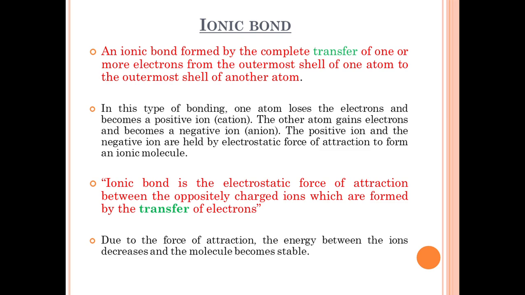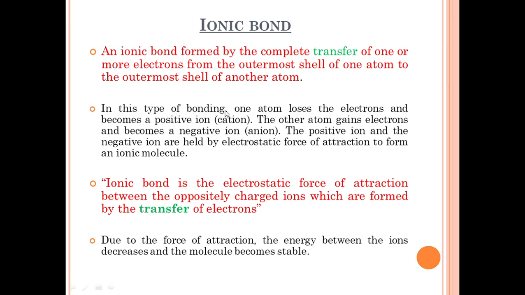Next, we discussed one of the chemical bond types, that is the ionic bond. So what is an ionic bond? An ionic bond is formed by the complete transfer of one or more electrons from the outermost shell of one atom to the outermost shell of another atom. Here we mention the important word in a different color: transfer. This is very important. Transfer of electrons from one atom to another atom is called an ionic bond.